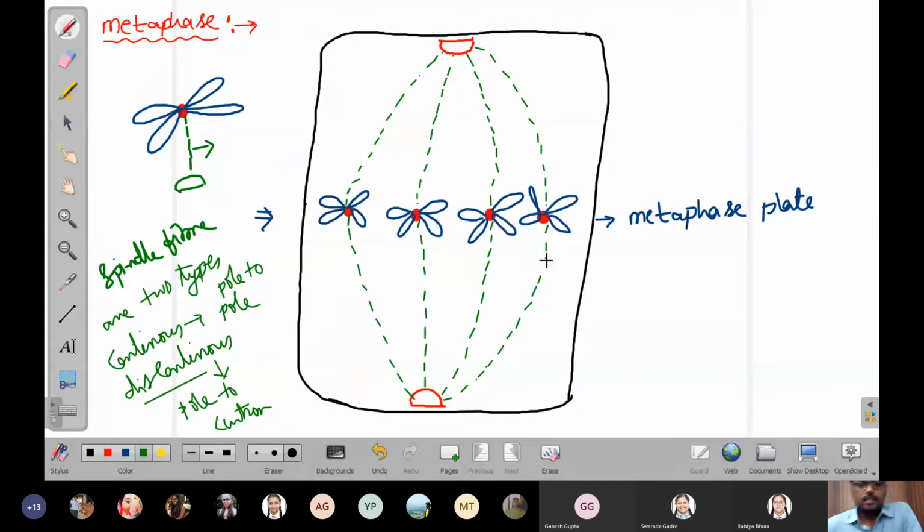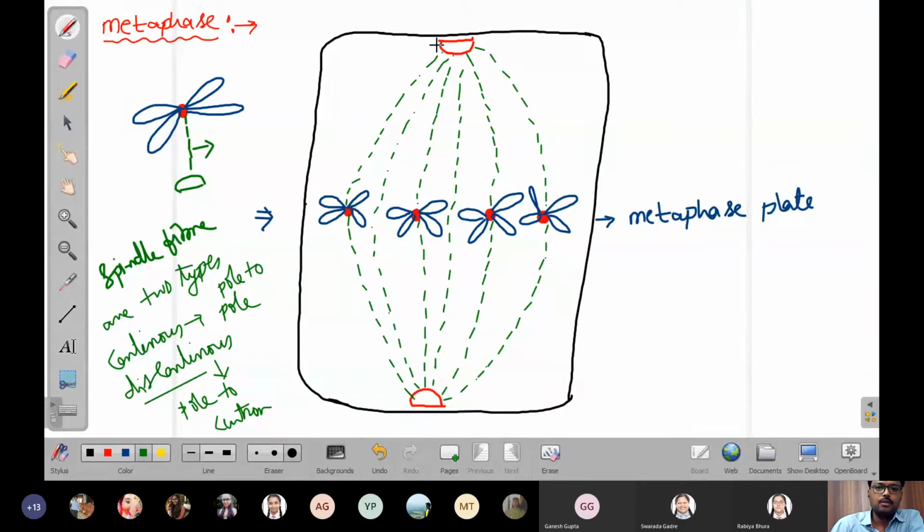So these are the discontinuous. In between these, there are continuous spindle apparatus. They start from one pole, and they continuously grow and attach with the next pole. In the diagram in your notes, I have not mentioned this, but you need to remember it.